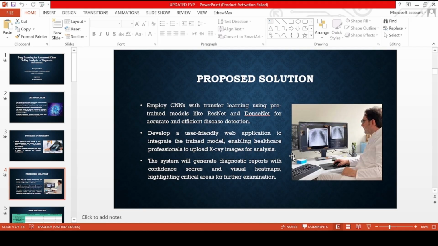So the proposed solution is that the system provides a convolutional neural network with transfer learning by applying a powerful pre-trained model like the Xception model. A user-friendly web-based application will be developed, allowing the professional to easily upload the X-ray image for quick analysis. Then the system will generate the diagnostic report, which can include the confidence score and the visual heat map. Basically, the visual heat map highlights the important areas in the X-ray image.